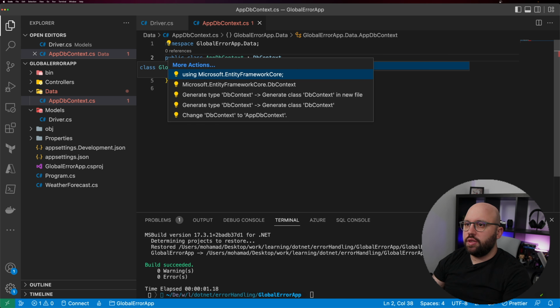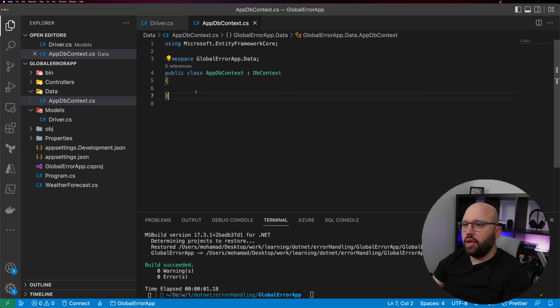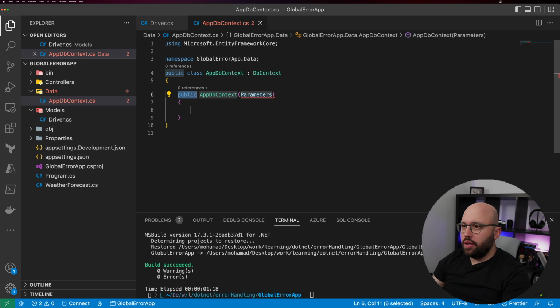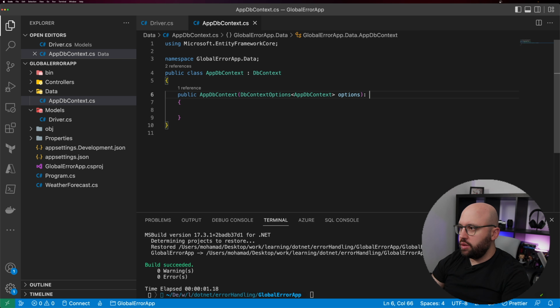Now let's fix those references. And now what we need to do is implement the constructor. And this constructor here, basically, it's going to utilize the DbContextOptions of AppDbContext, and we're just going to call it context options, and we're going to pass it to the base one. As simple as that.